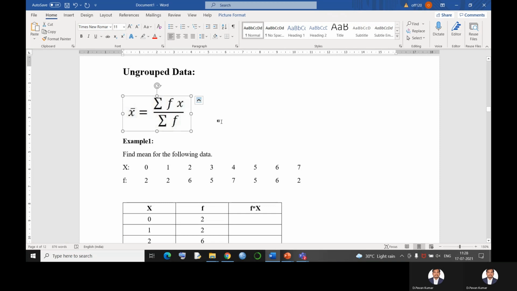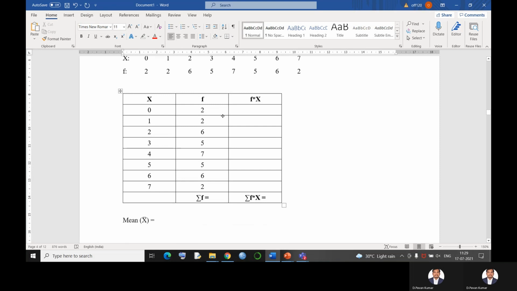Now what is the numerator here? Summation f into x. Summation means addition of values. So before addition, I need to multiply f into x. Once I multiply them and add, I'll get the numerator. The denominator is the addition of frequencies, so that I can get the answer simply. Now, let us take this example and put it into tabular form.